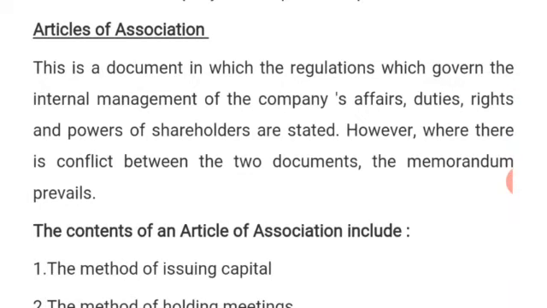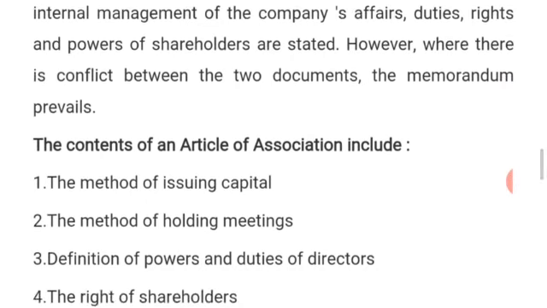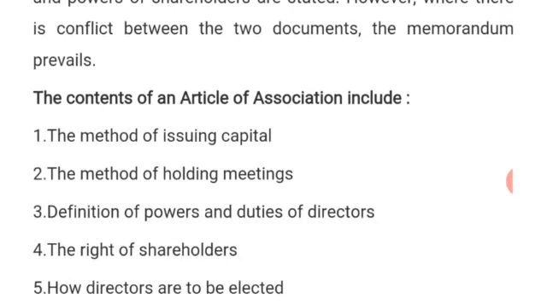However, where there is conflict between the two documents, the memorandum prevails. So when there is a conflict, maybe terms which have been written in the memorandum are contradicting those of the articles of association, what is in the memorandum of association is going to be preferred over the articles of association. So let us now look at the information in the articles of association.